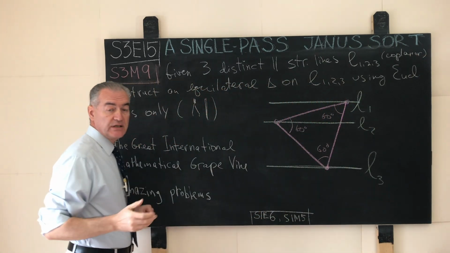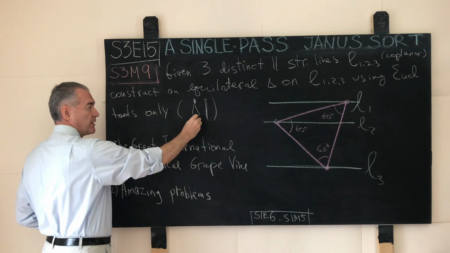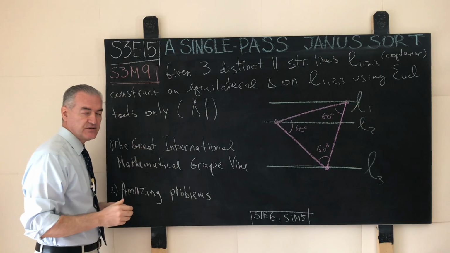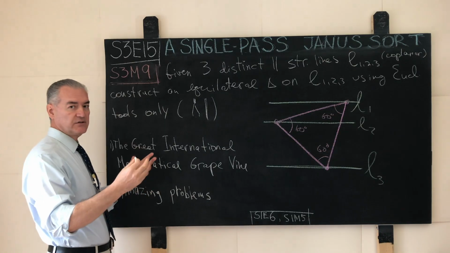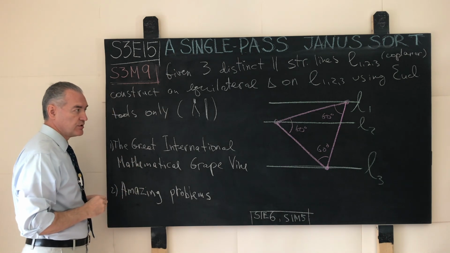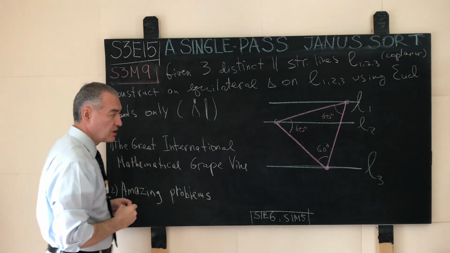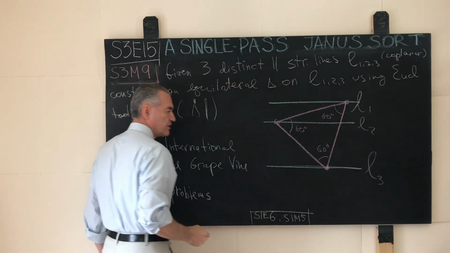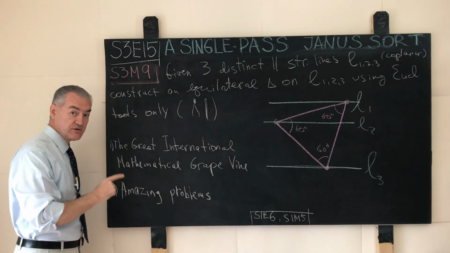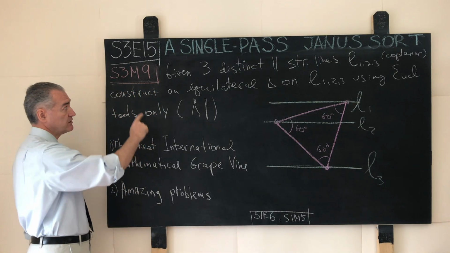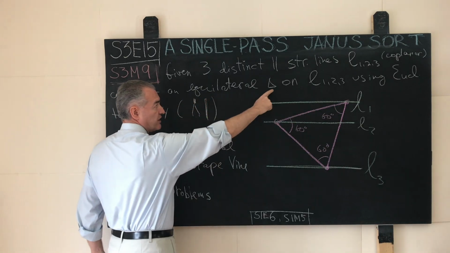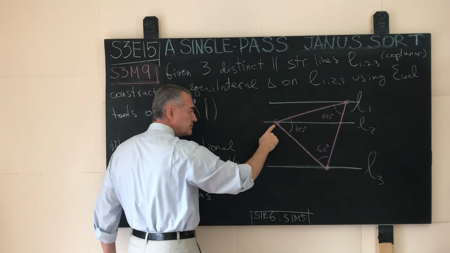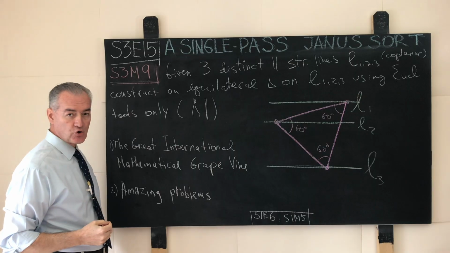Then, using the Euclidean tools alone, a compass and a straight edge, you are to construct, invent, synthesize, put together, discover an algorithm according to which it is possible to construct an equilateral triangle on these three parallels, meaning that the three vertices of this equilateral triangle live precisely on the given straight lines, one vertex per straight line.